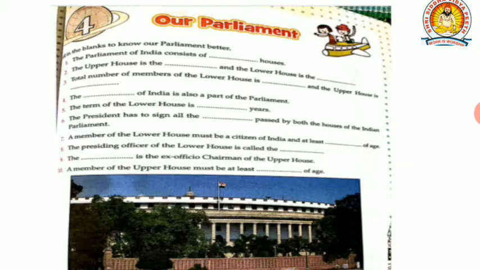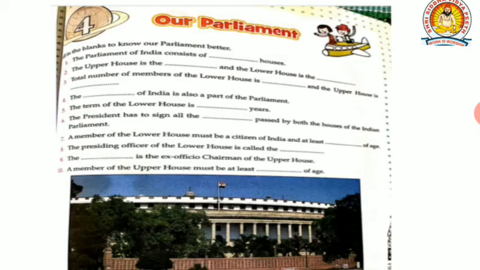So question number 1. The Parliament of India consists of 2 houses. What were the 2? Upper house and lower house. Second question. The upper house is the Rajya Sabha and the lower house is the Lok Sabha. Question number 3. Total number of members of the lower house is 545 and the upper house is 250. This you have to keep in mind.